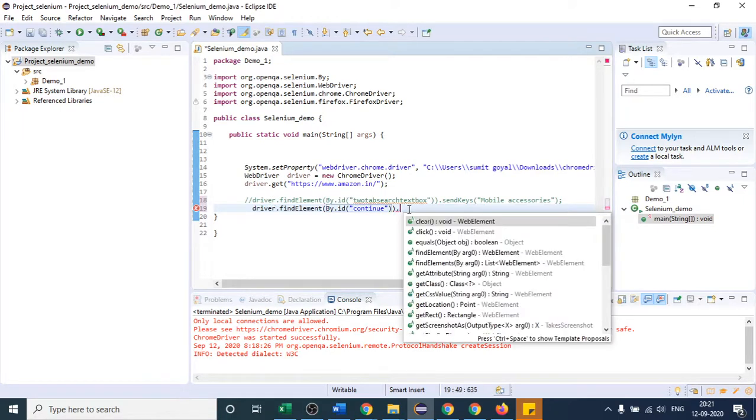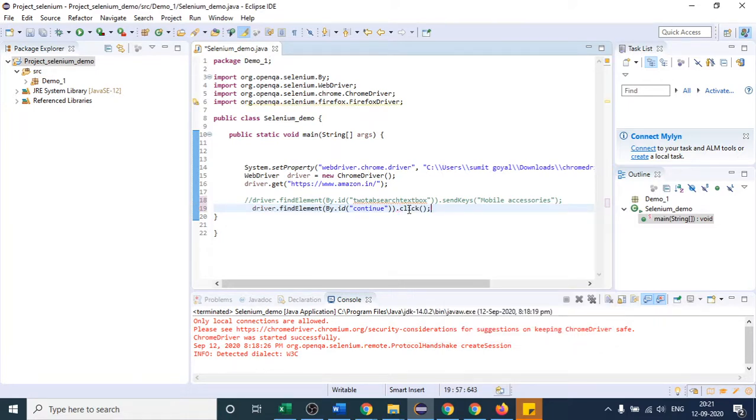After that, this time we will not use the sendKeys method because we do not have to send text to a button, which would be wrong. I have to perform the click operation on the button. So I will use the second method, which is click. This will click on the continue button.